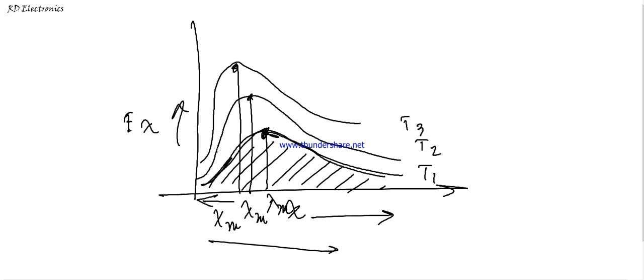This is the concept of blackbody radiation, and here you plot lambda versus E lambda, where the scale factor for lambda is 10 to the power minus 6 meter.